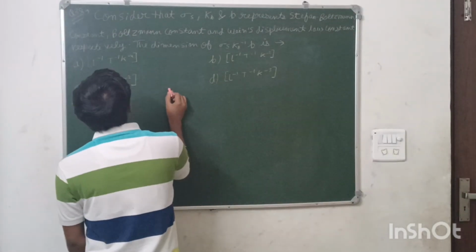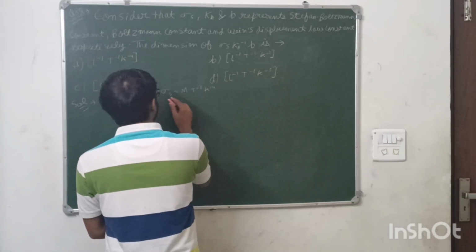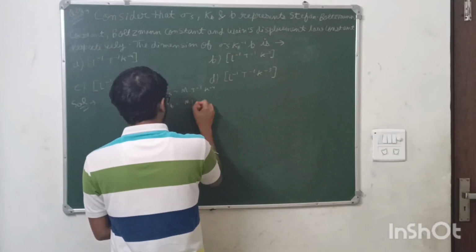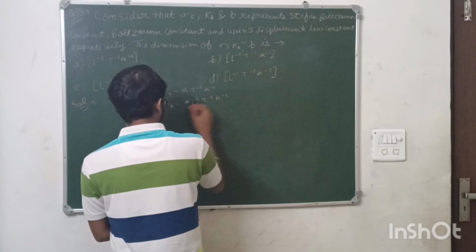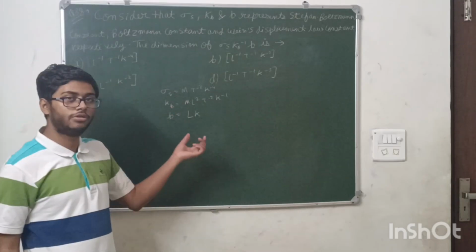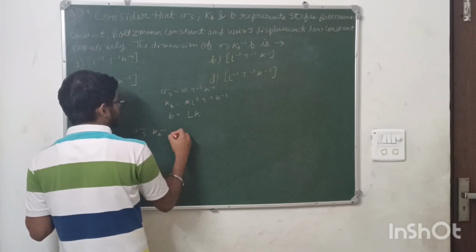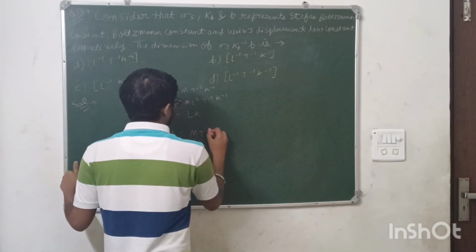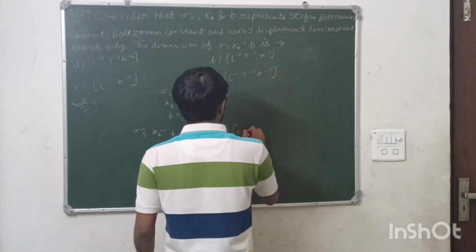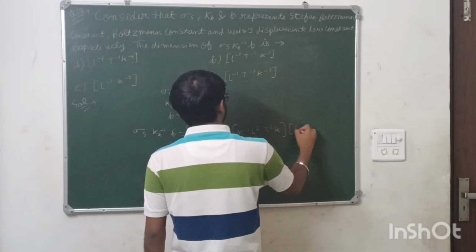The dimension for the Stefan-Boltzmann constant is M T to the power minus 3 K to the power minus 4. The dimension for kB, the Boltzmann constant, is M L square T to the power minus 2 K to the power minus 1. And the dimension for the Wien's displacement constant is L into K. This is the dimension that you need to remember. Now you have to see sigma s, kB inverse, into b. It will be M T to the power minus 3 K to the power minus 4 into the inverse of this, M to the power minus 1 with the sign changed, and this will be L into K.